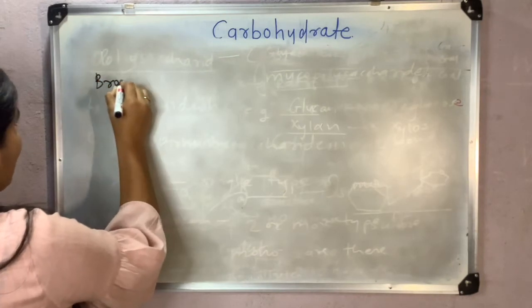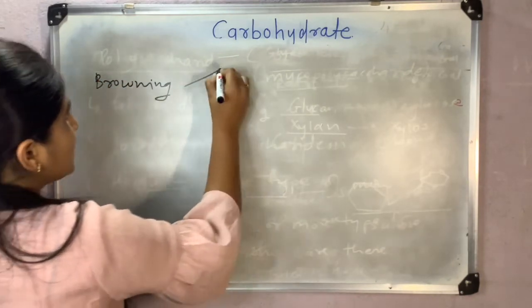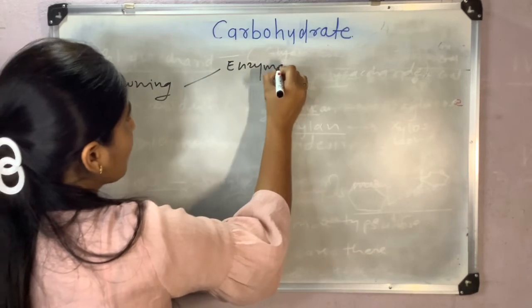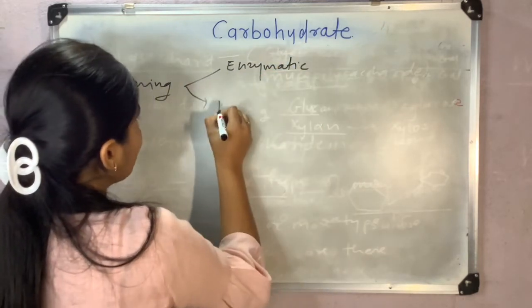There are two types of browning reactions. First is enzymatic browning and next is non-enzymatic browning.